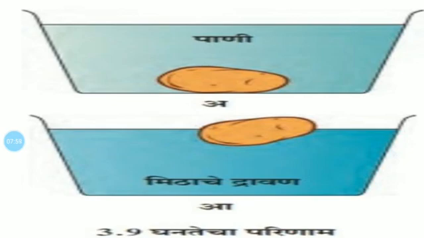In the above activity, the salt dissolves in the water in the glass, that is, it disappears. What happens when it disappears like this? When the salt dissolves in water, its particles spread in water. Slowly they become smaller and smaller. Ultimately they become so small that they cannot be seen, that is, they mix completely with water. This is what is called dissolving.